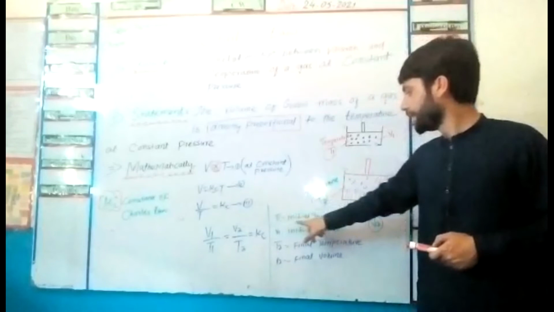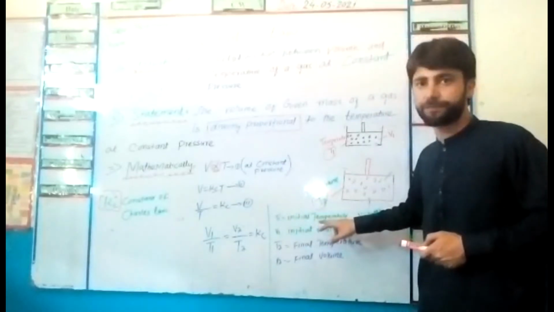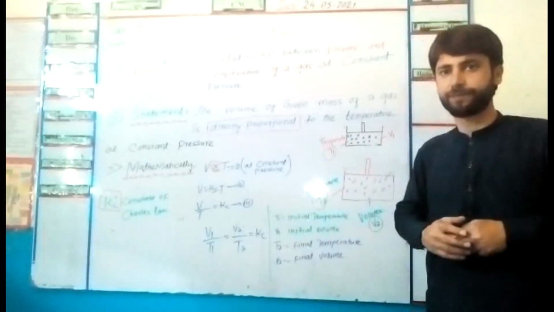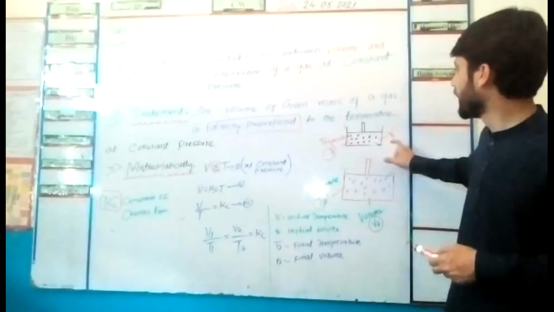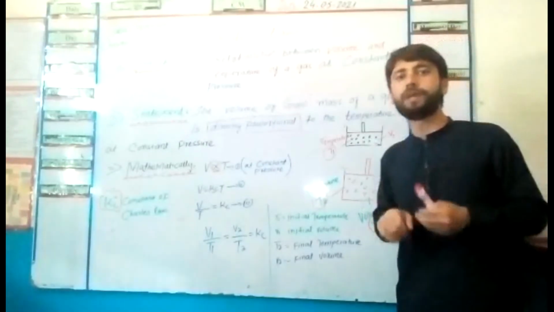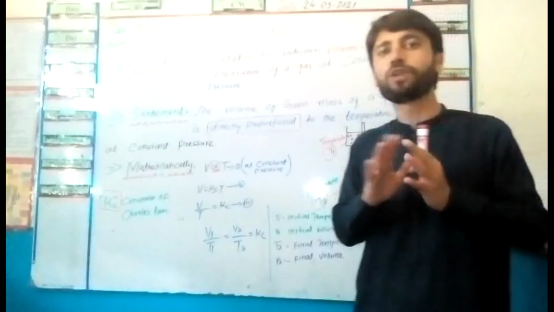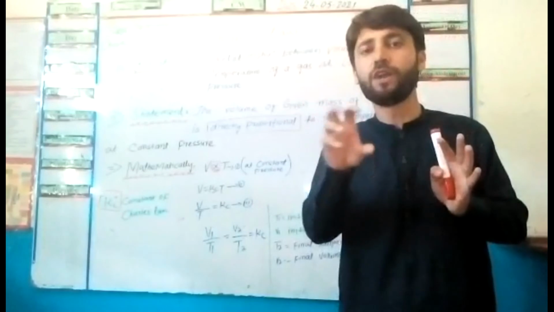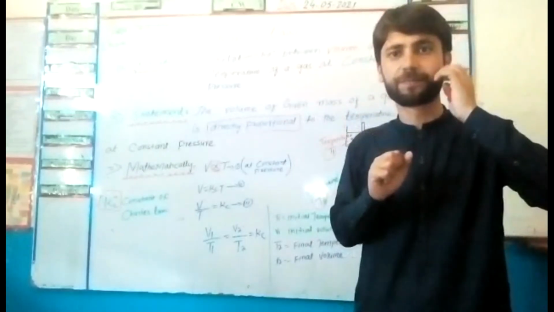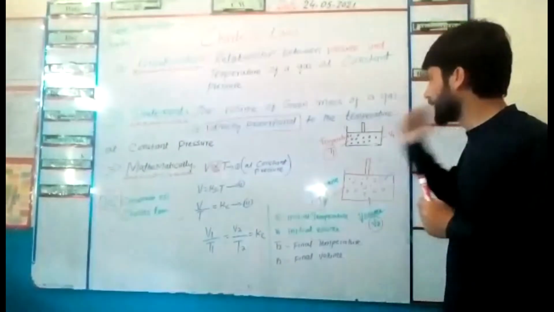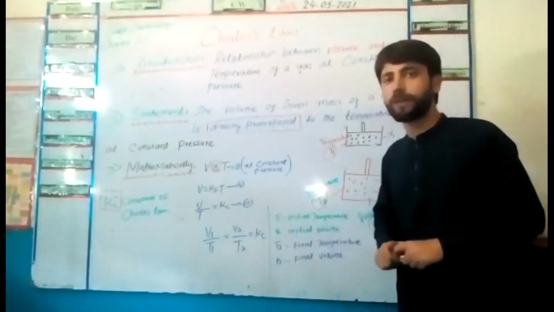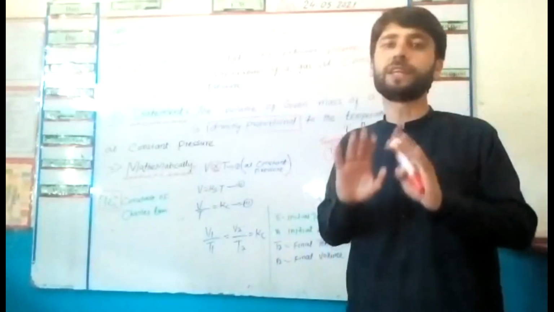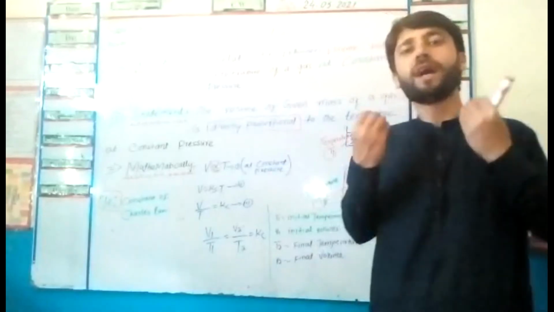Here T1 indicates the initial temperature, the original temperature before applying heat, and V1 denotes the initial volume. Initial temperature and initial volume mean the original values of the gas while we were observing, before changing the temperature. After increasing the temperature, the temperature has changed and the volume also changed.